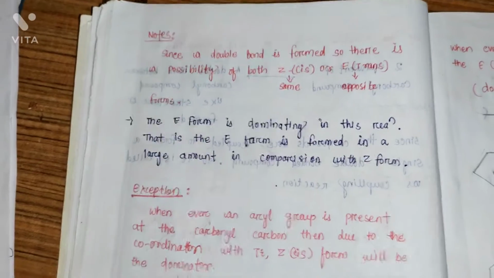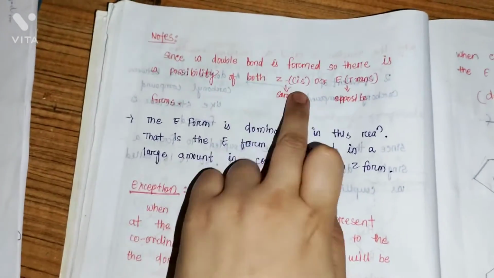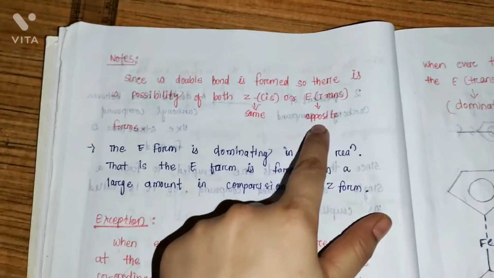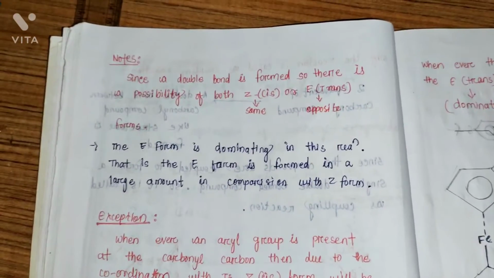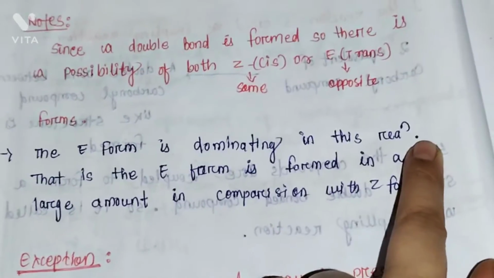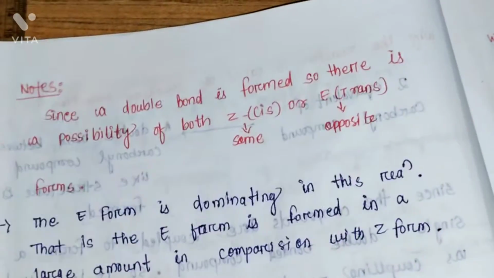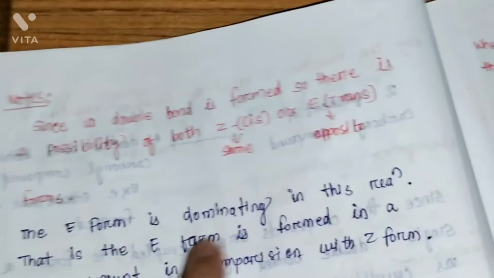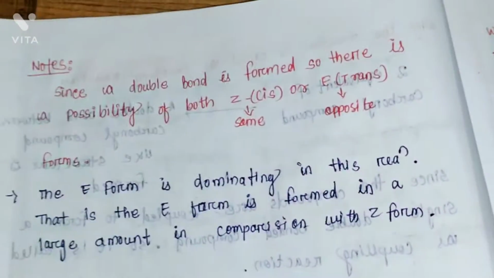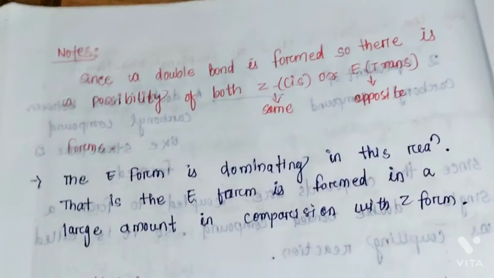There is a note for you. Since a double bond is formed, there is a possibility of both cis and trans. Cis means same side and trans means opposite side. The E form is dominating in this reaction. E form means the trans form. The trans form is always dominating in this reaction. That is, the E form is formed in a large amount in comparison with the Z form. That means the cis form is in lesser amount and the trans form is in higher amount.